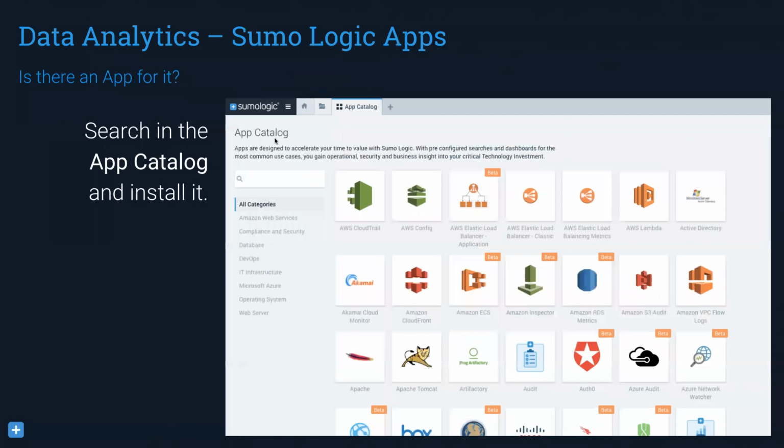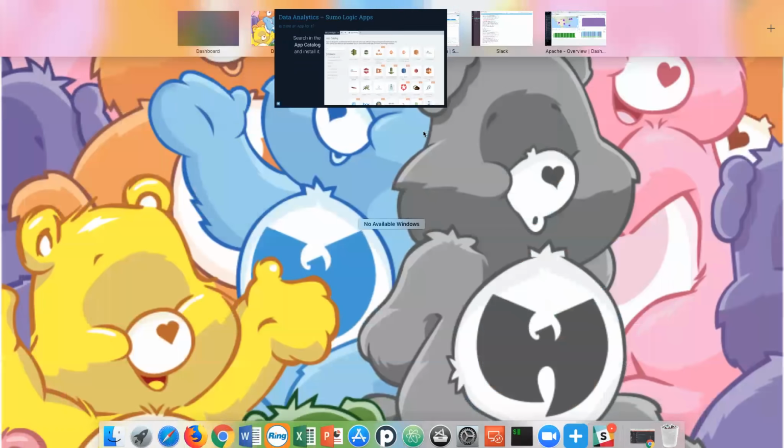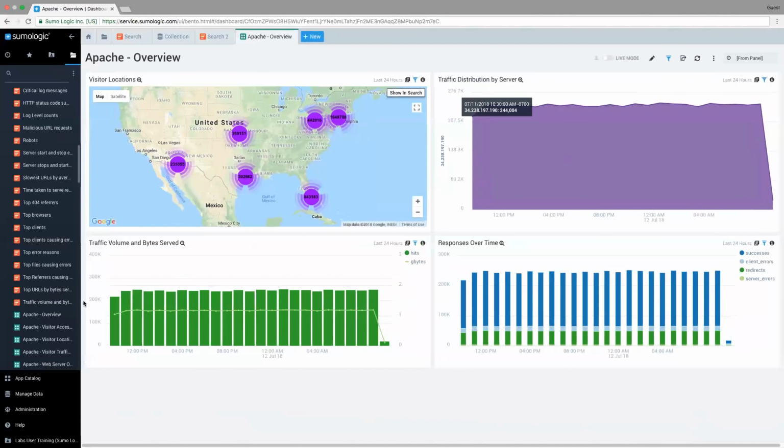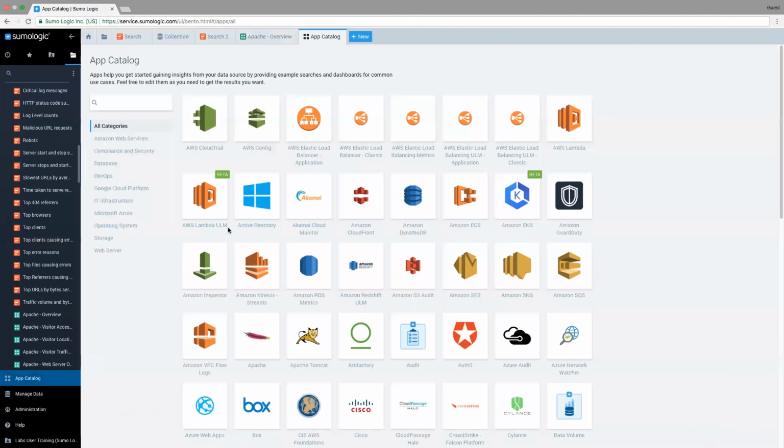As it says up here, if you want to read it, the apps are designed to accelerate your time in Sumo Logic. And what they are is essentially pre-configured searches and dashboards for the most common use cases. So the way the apps are going to work is, and let me go ahead and jump into the app catalog right there. Here we go.